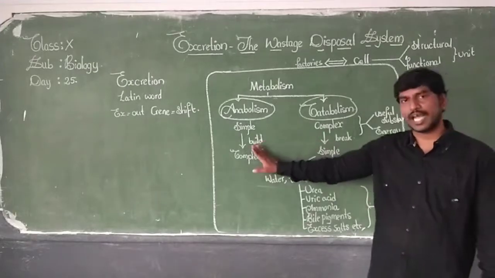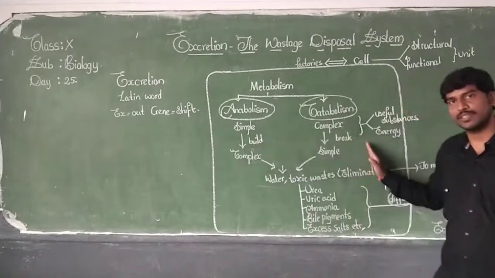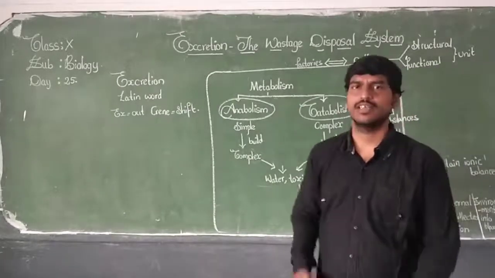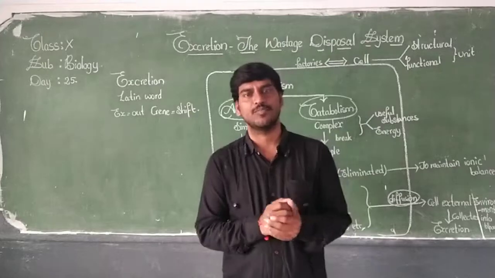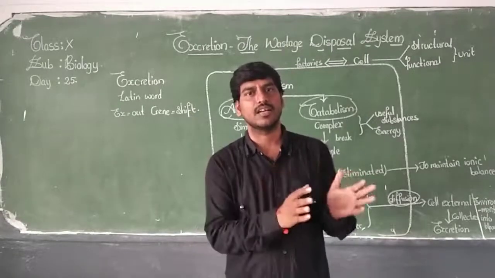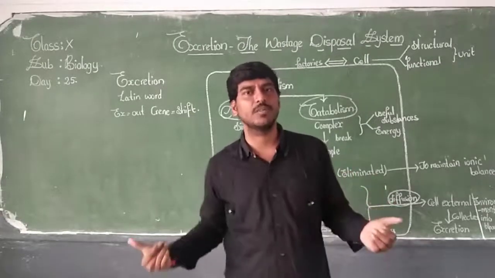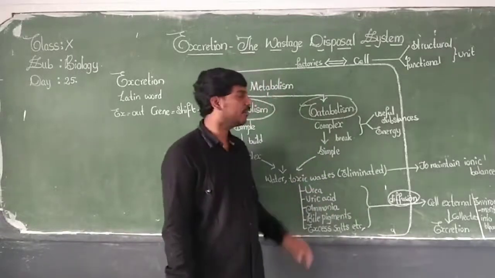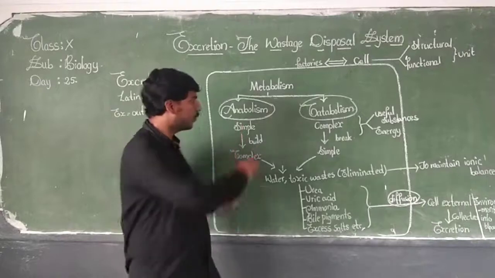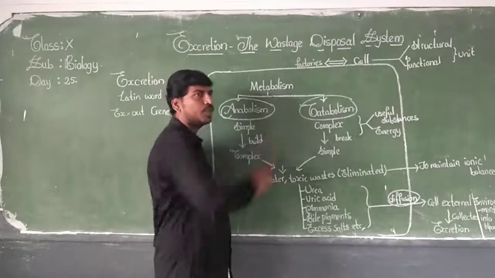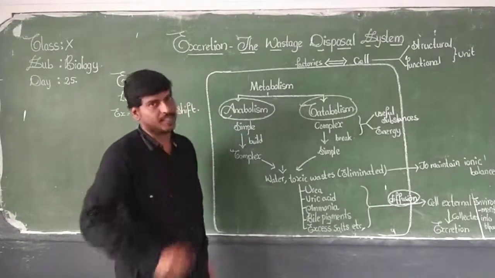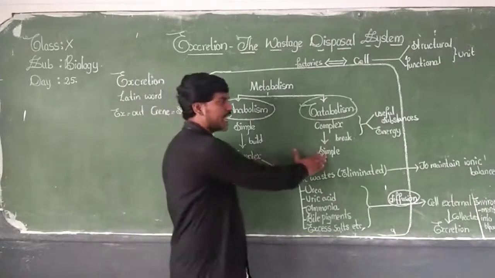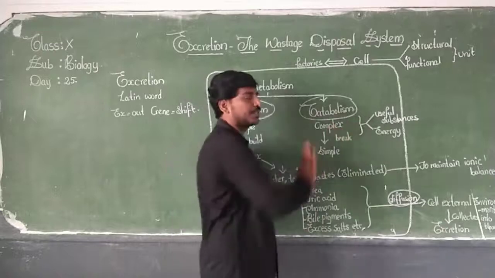Now during anabolism or catabolism, useful substances are produced. Like different factories: they take raw materials and produce useful material from them. The same way, the simple molecules and the complex molecules here are the raw materials, and from these raw materials useful substances are produced.